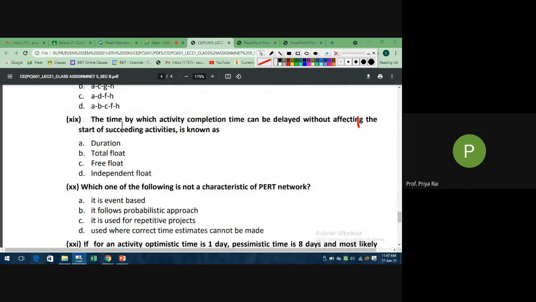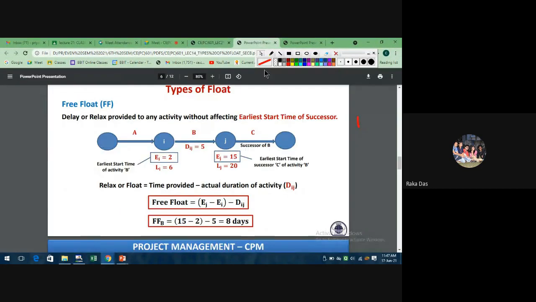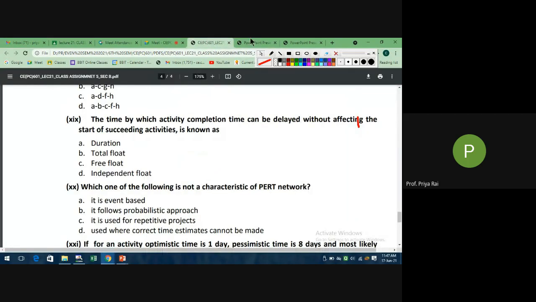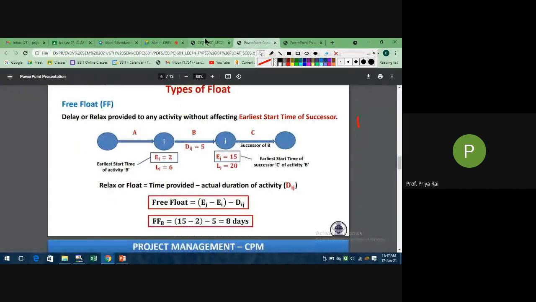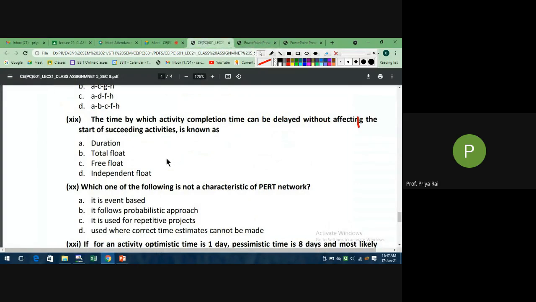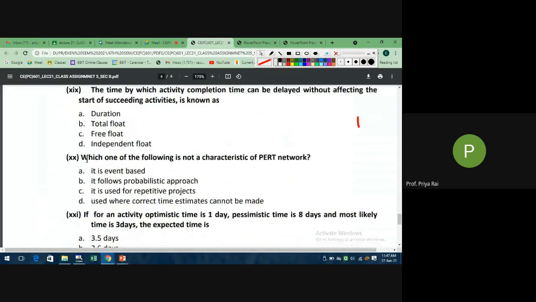Now tell me this one: the time by which an activity's completion time can be delayed without affecting the start of the succeeding activities. It doesn't affect the start of the successor, right? So free float. Please go through the definitions as well. So the answer will be free float.